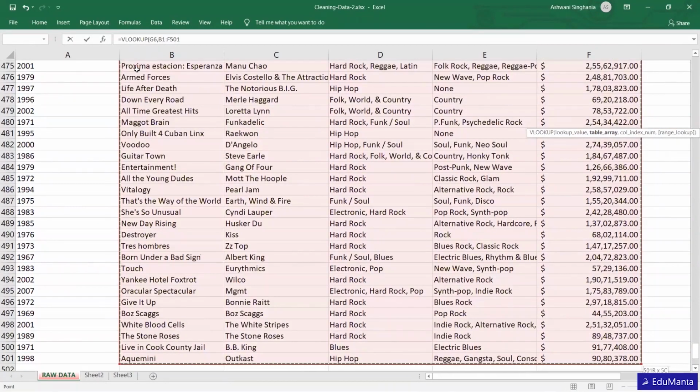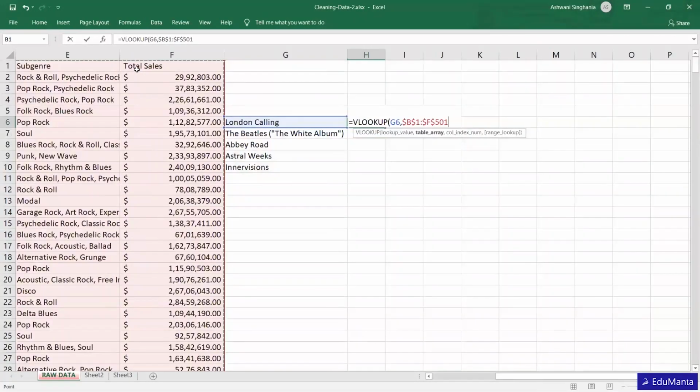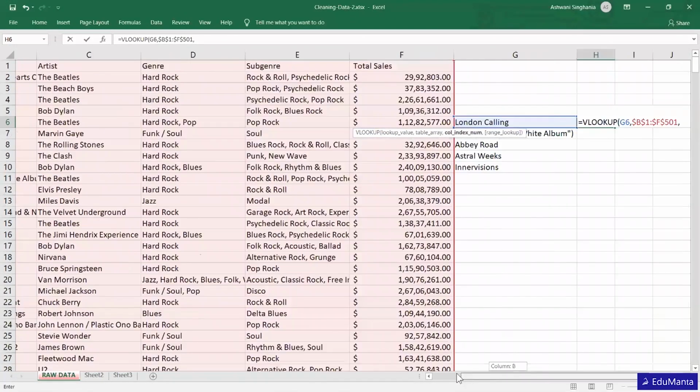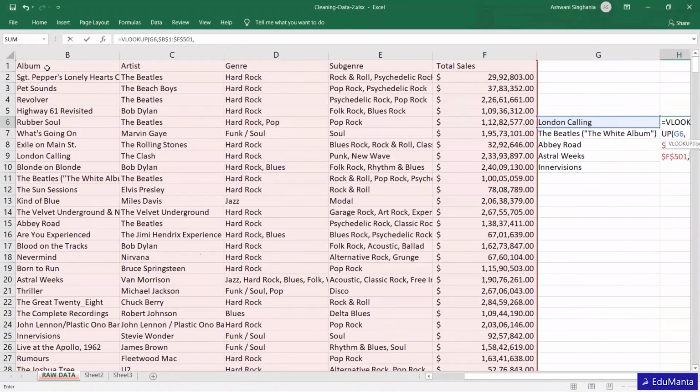I'm fixing this table by pressing F4, and after that, the column index. Now our table has how many columns? Album is column 1, column 2, column 3, column 4, and column 5. I want the value from the fifth column, that is the sales column. So I will put 5 over here, and then finally I want the exact match. If you want that even if there is some little bit of not exact match, even then you select the true option. Otherwise, if you want the exact match, you have to select false and then enter.